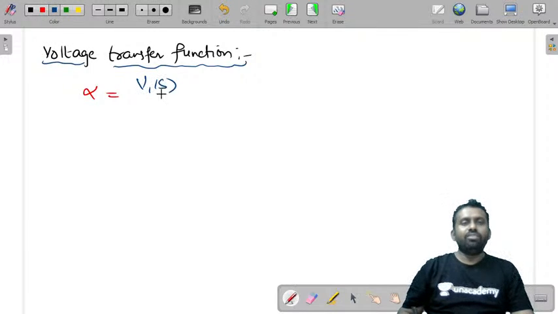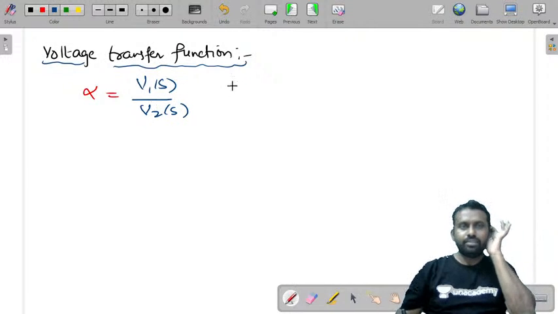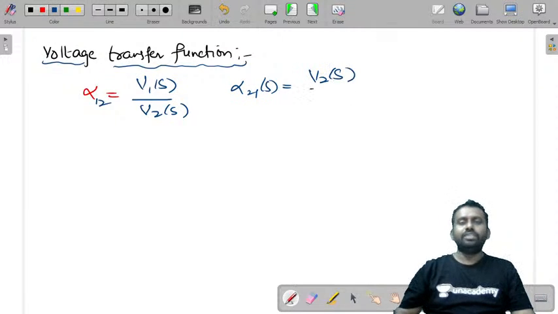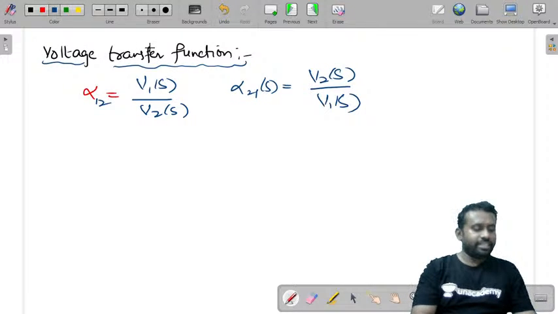It is V1 of S by V2 of S transfer function, that is alpha 12. Now alpha 21 of S can be written as V2 of S by V1 of S. It is the ratio of transform of voltages at two different ports.